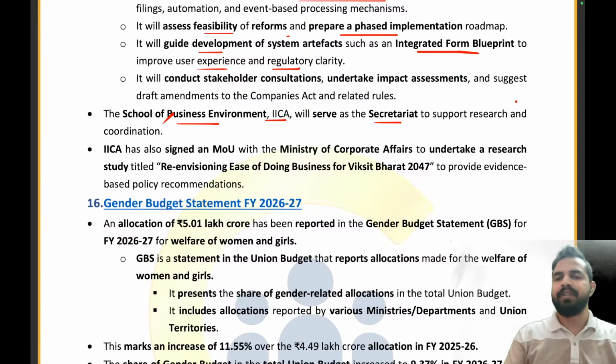So it will be serving as a secretariat to support research and coordination, and that is the School of Business Environment. IICA will be serving as the secretariat for this particular initiative for the high level group. And for this, IICA has signed an MOU with the Ministry of Corporate Affairs to undertake a research study which is titled Re-envisioning Ease of Doing Business for Viksit Bharat 2047 to provide evidence-based policy recommendations.